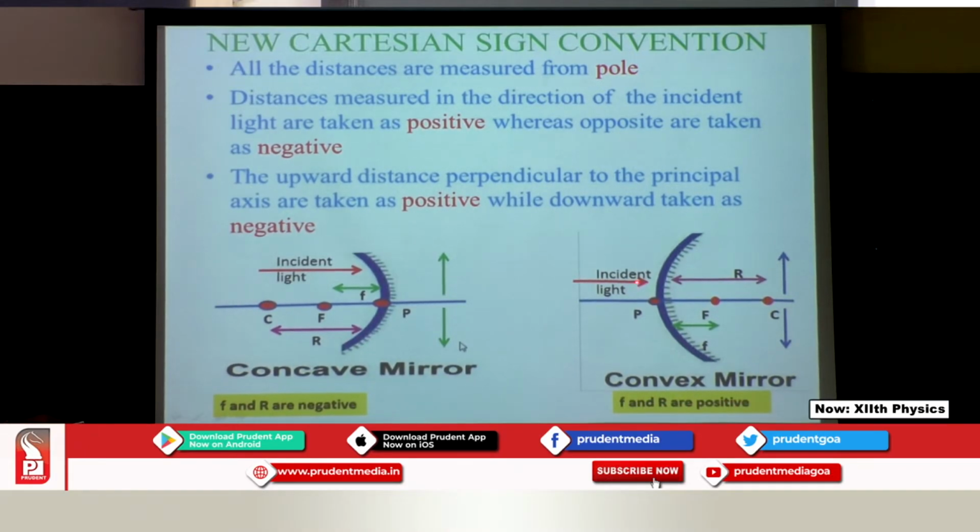Incident light is in this direction, and I need to measure from the pole. So your focal length and R are going to get a positive sign. So please remember, students, the moment you have the concave mirror, f and R will have the negative sign, and for the convex, f and R are going to be positive. These are the simple sign conventions which you need to remember.